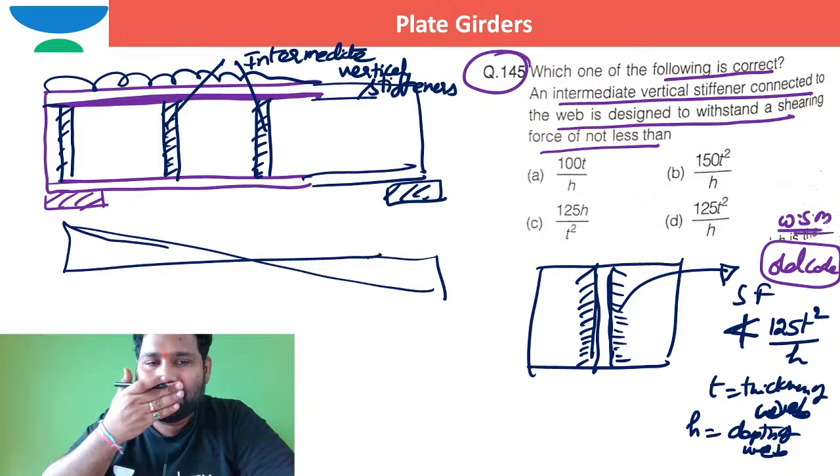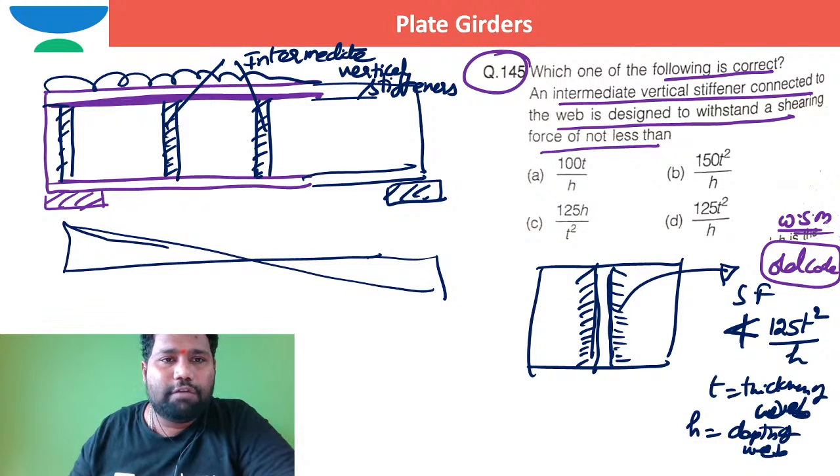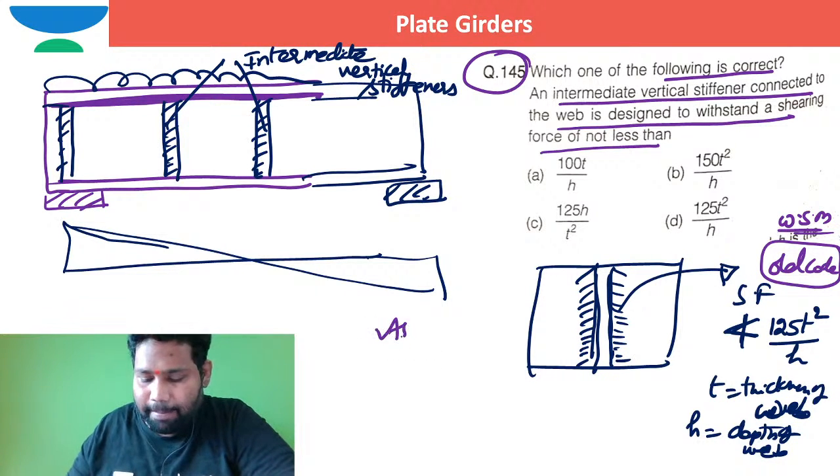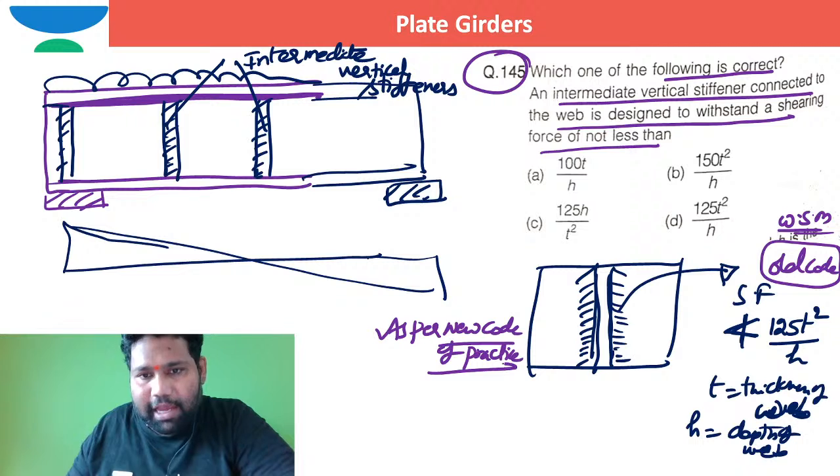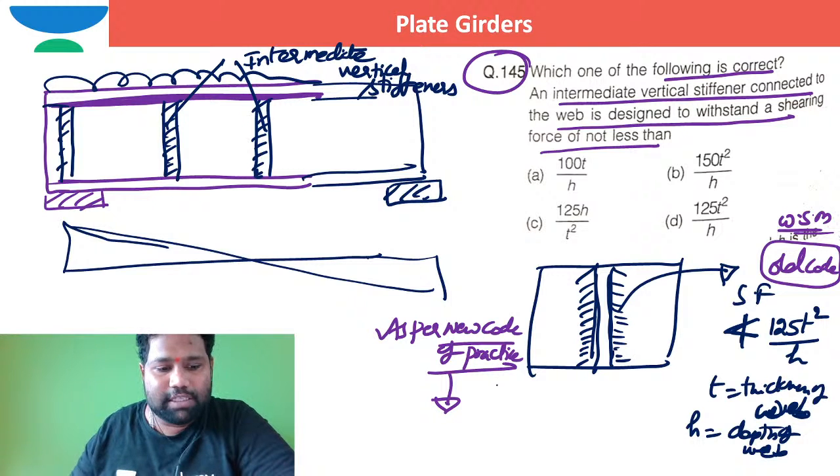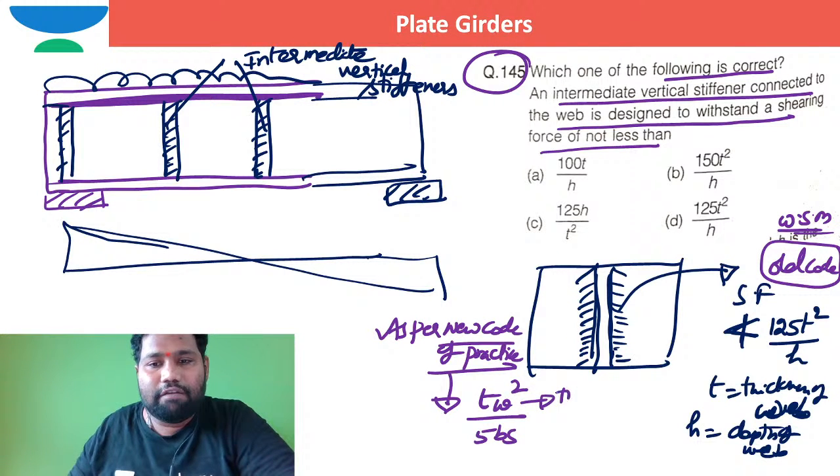The same clause: what is the shear force for which the intermediate stiffener must be designed as per the new code of practice? I just want to convey the new code of practice, because we need to compare both. As per the new code of practice, the intermediate stiffener must be able to resist a shear force of tw square by 5 times bs. So what does tw stand for? Tw stands for thickness of web.